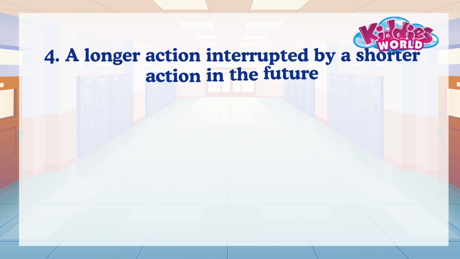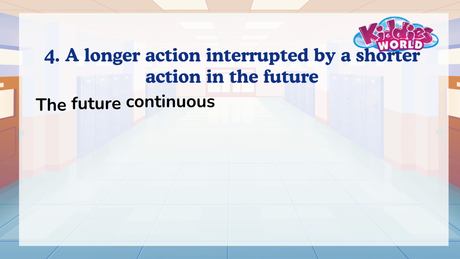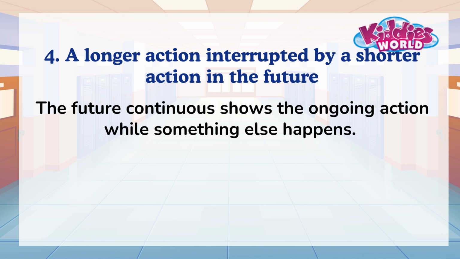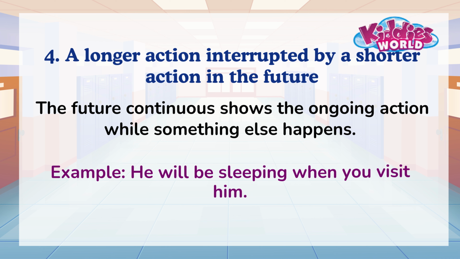4. A longer action interrupted by a shorter action in the future. The future continuous shows the ongoing action while something else happens. Example: he will be sleeping when you visit him.